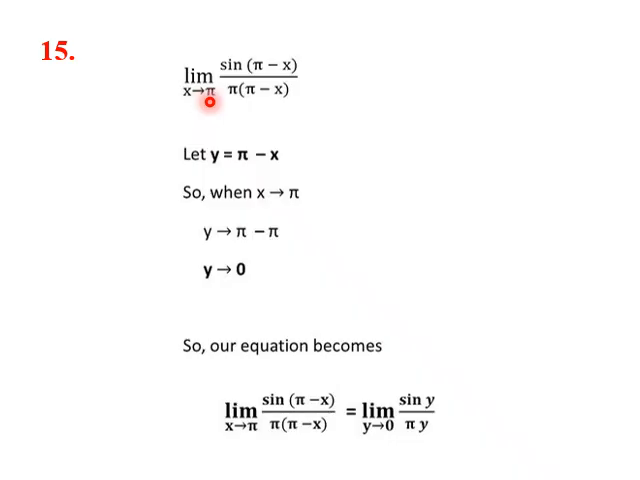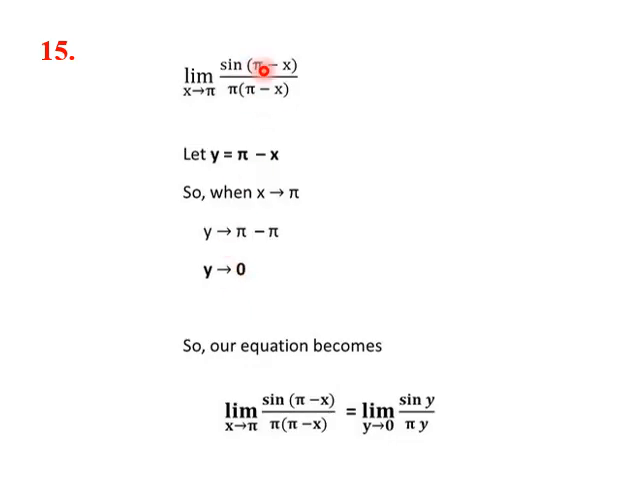So let us put, how do we proceed? We put pi minus x equal to y. So y equals pi minus x. So when x is tending towards pi, we put x equal to pi here. So y will become 0. So can we say when x tends towards pi, y will be tending towards 0. How do we get this? Let us repeat again.